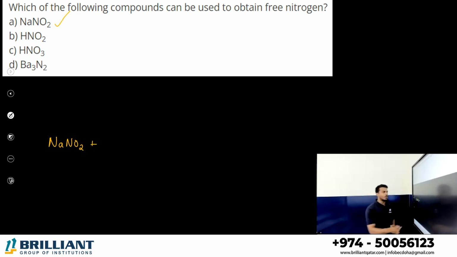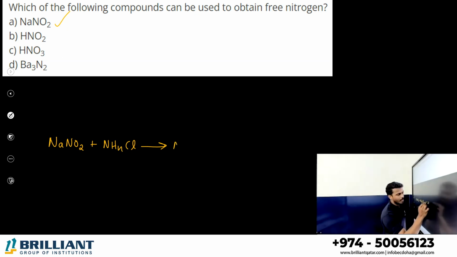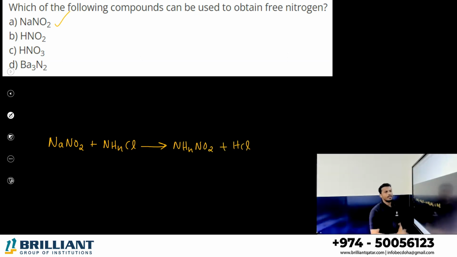When sodium nitrite is treated with ammonium chloride, first of all you obtain ammonium nitrite, NH4NO2, and NaCl.